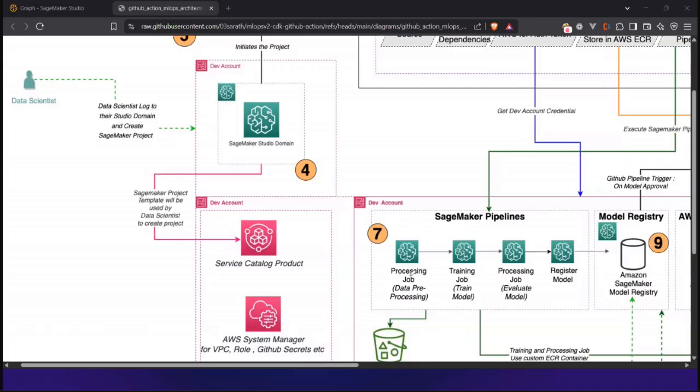What's the second pipeline? As I mentioned, it takes the data, does the cleaning and pre-processing, trains the model, and registers the model to the model registry. The first step is to pre-process my data. Then I train my model, and I evaluate my model. Then I register my best model, version 1 or version 2, after evaluation to a model registry. So that's what you can see here.